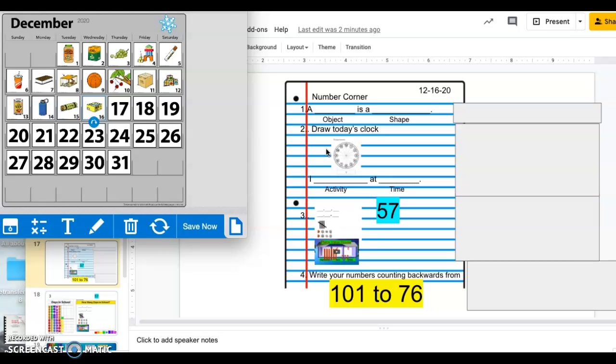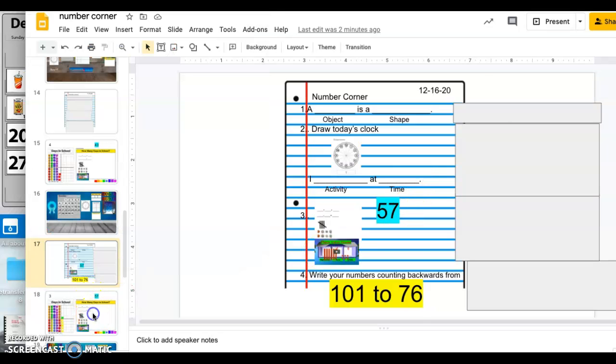Next to number 2, today's clock that you are going to make is going to be 5 o'clock p.m. So you're going to draw a clock that shows 5 o'clock p.m. I want you to think about what you and your family do at 5 o'clock p.m. Tell me what you do at 5 o'clock p.m. And feel free to draw a picture of that activity. Press pause if you need more time for number 2 with your clock.